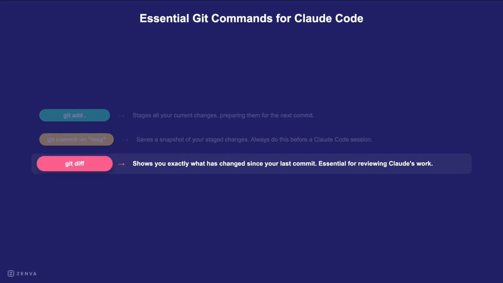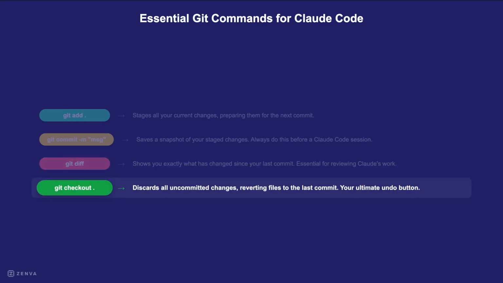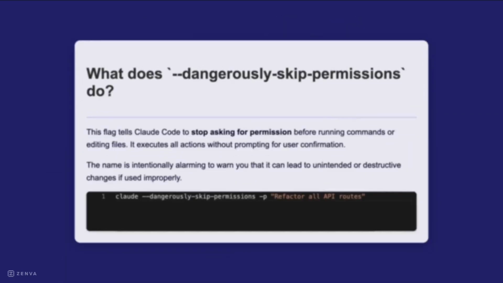When you need to review Claude's work, git diff is useful. It shows you exactly what changes have been made since your last commit, so you can see what the agent did. Finally, git checkout is your undo button if things go wrong or you want to discard Claude's suggestions. It discards all uncommitted changes, reverting your files to your last commit. Let's talk about the dangerously skip permissions flag.